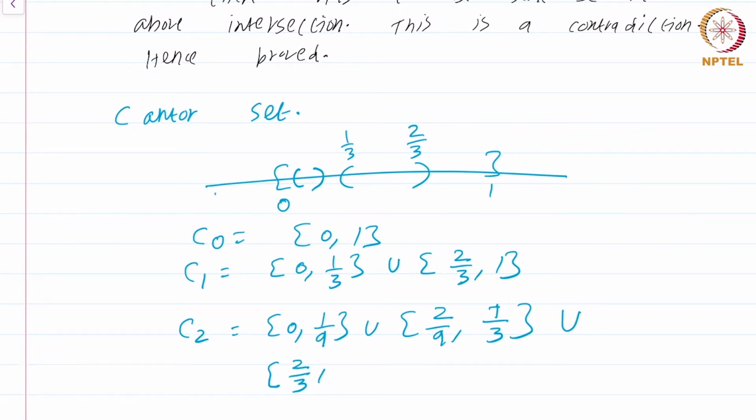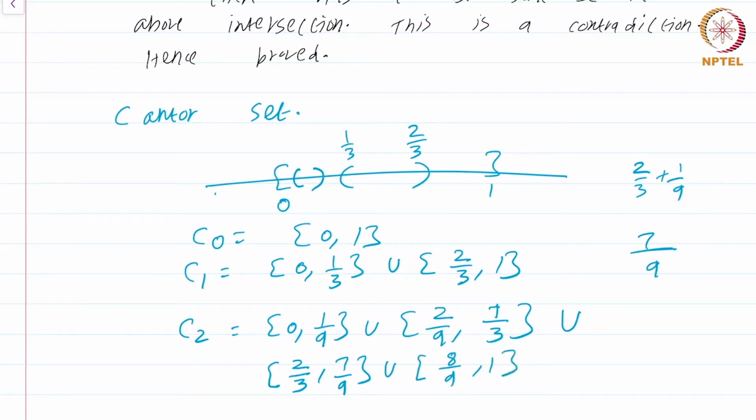I need to figure out the next one after 2/3, which is just 2/3 plus 1/9. If you quickly do the arithmetic, this is going to be 7/9. Now the open interval (7/9, 8/9) is removed, so this is going to be union [8/9, 1].